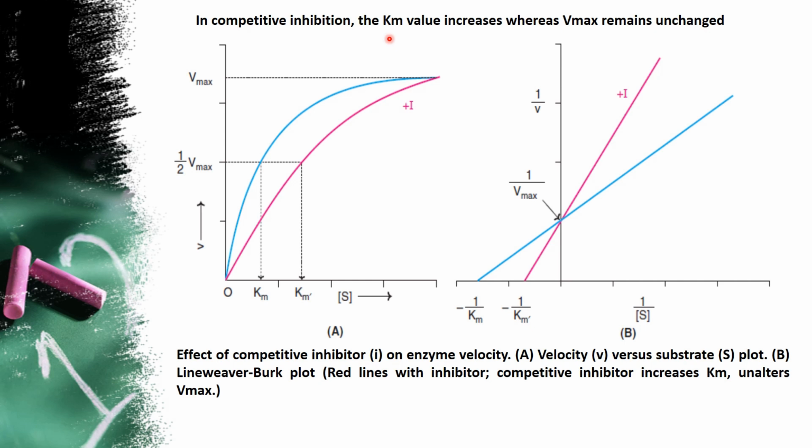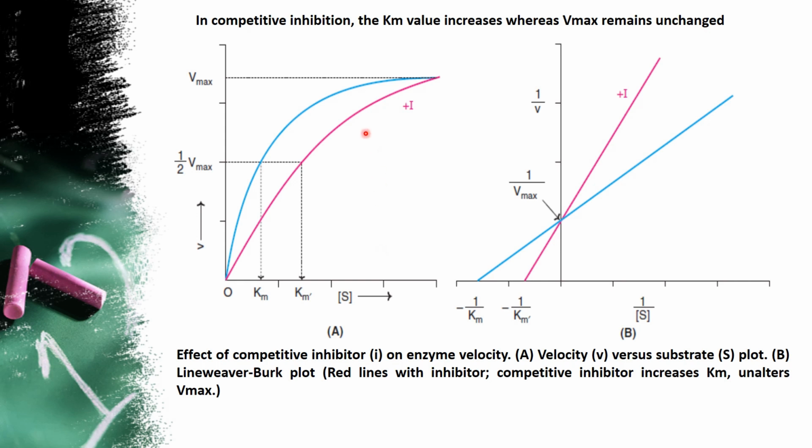You know, the plot will be a hyperbola curve. You can have it like this. And in this you can see that a sharp line will be touching at the minus x-axis. That is the other difference. And here it is v versus s. Here it is 1 by v versus 1 by s. That is the reciprocal of the plot. This is the major difference between the Michaelis-Menten plot and the LB plot.